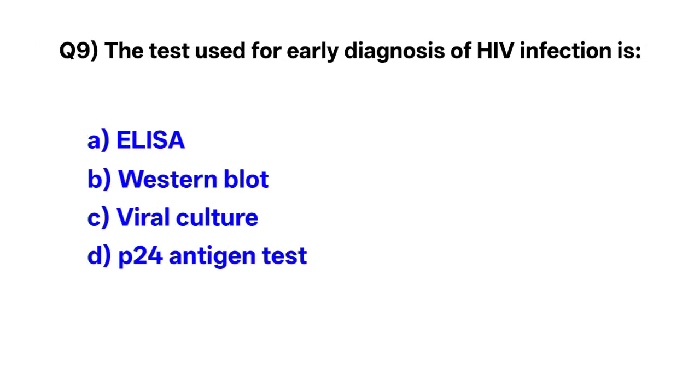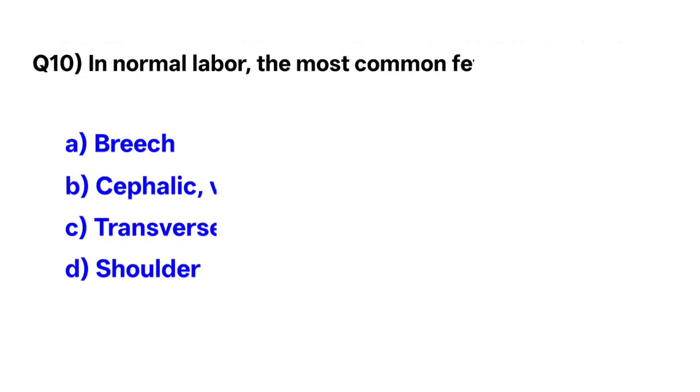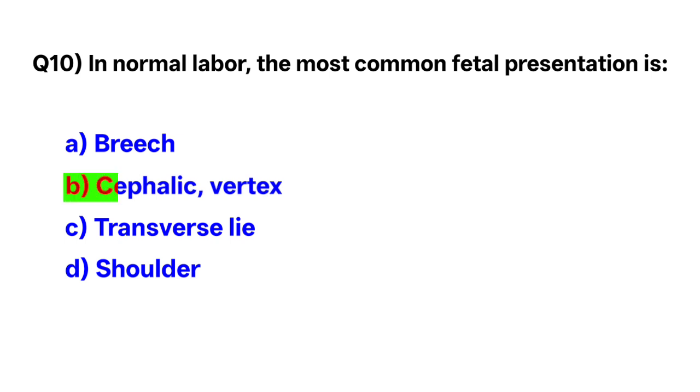Question number 9. The test used for early diagnosis of HIV infection is. Correct option is D. P24 antigen test. Question number 10. In normal labor, the most common fetal presentation is. Correct option is B. Cephalic or vertex.